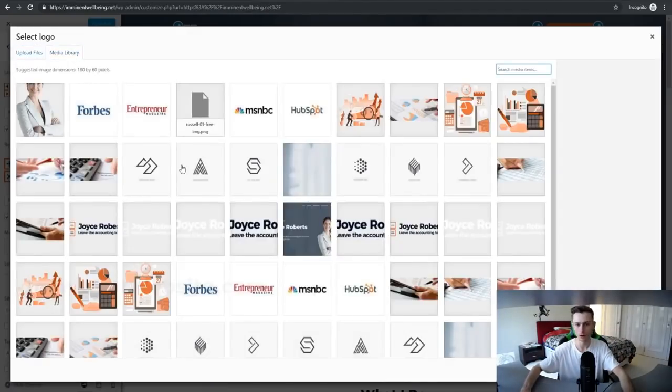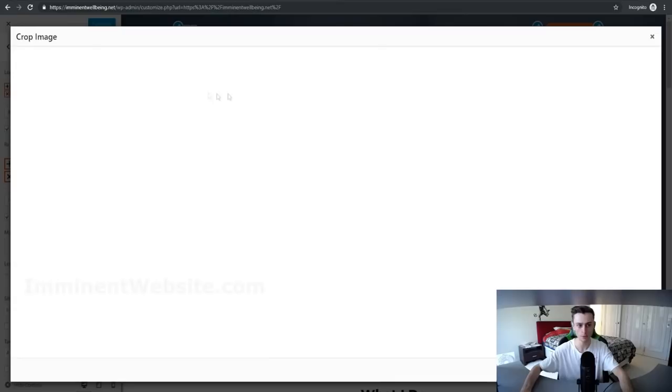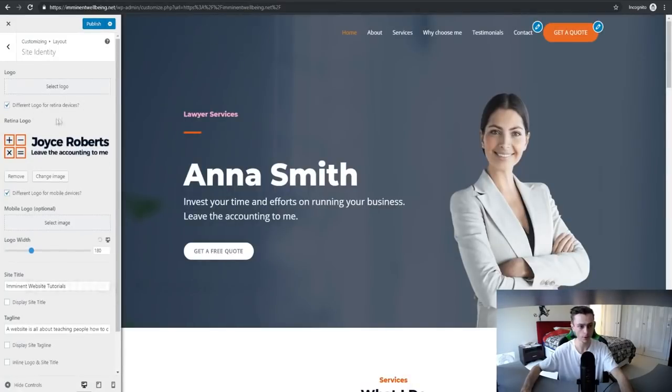If you want to choose an icon here, you can. So for an example, we can just choose this. Let's choose, I don't know, this one right here for an example. We can crop it. So let's just do this so it doesn't show any of that white background. And that will be sufficient for now. We can click on crop image, and that will be our new logo. And we can always remove that like I just did before.